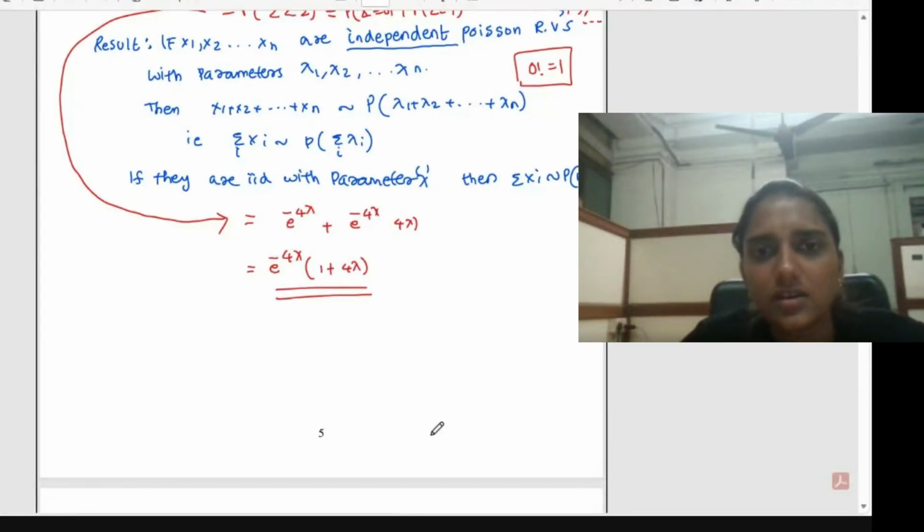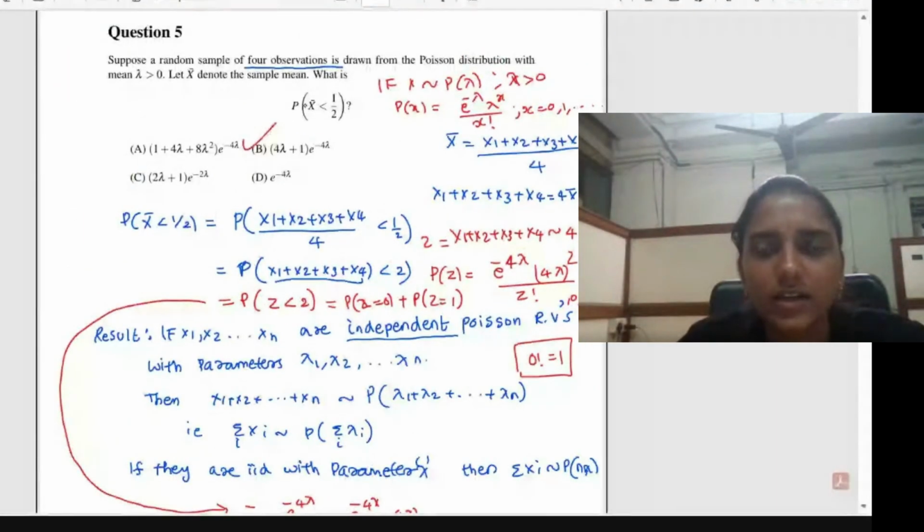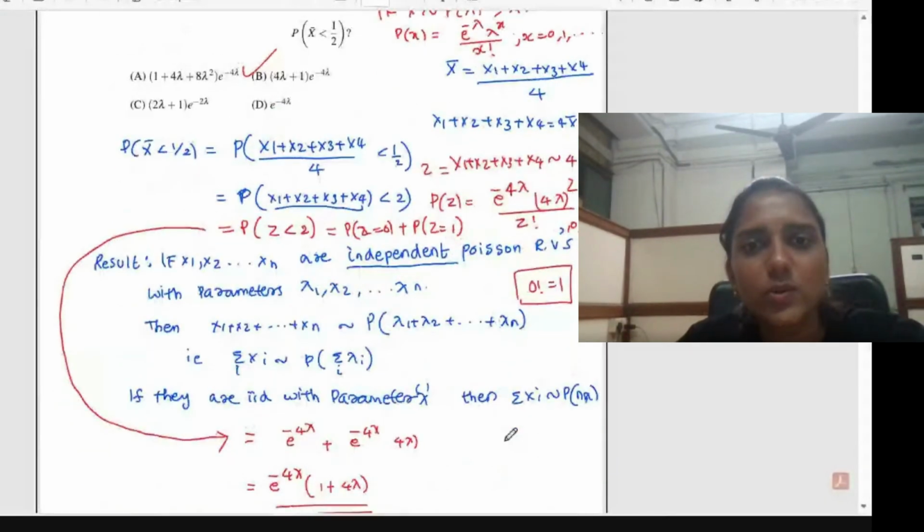Okay, so this will be the solution. Option B will give you the correct answer. Any doubt in this question in any part?